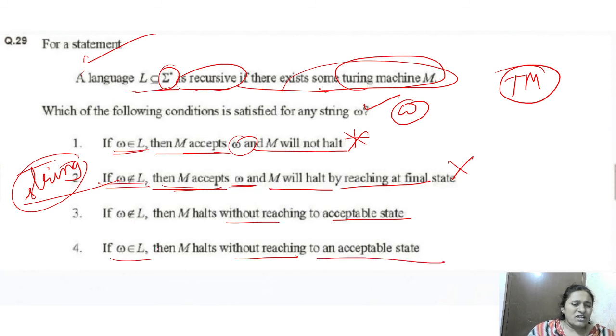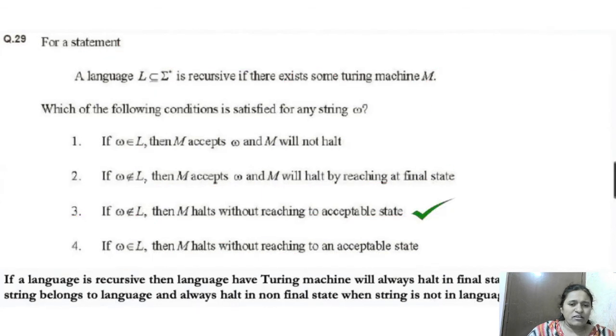No, this is also wrong. If W belongs to L, then M has to halt in the final state. But it is saying without reaching an acceptable state. This is wrong. This is right. If W not belongs to L, then what will that machine do? The machine halts, but it is not going to an acceptable state. That's why option 3 is the right answer.